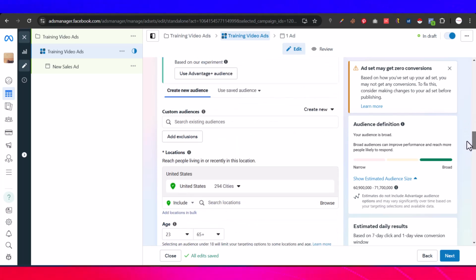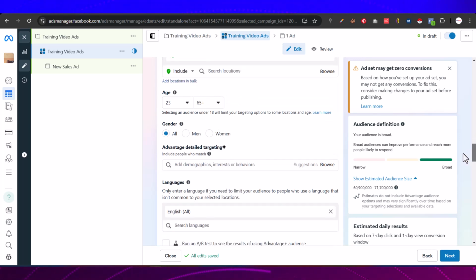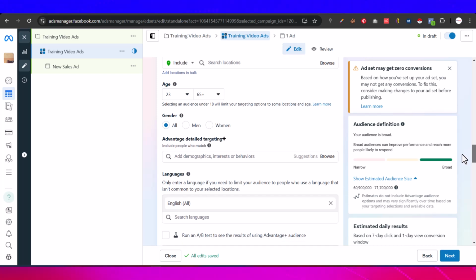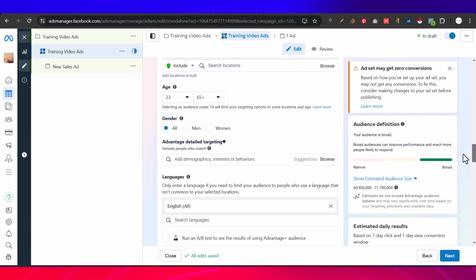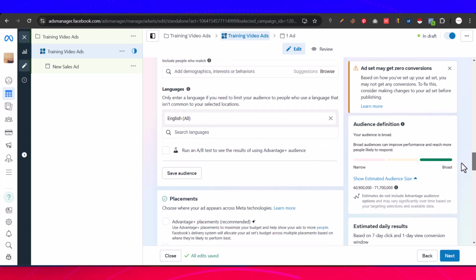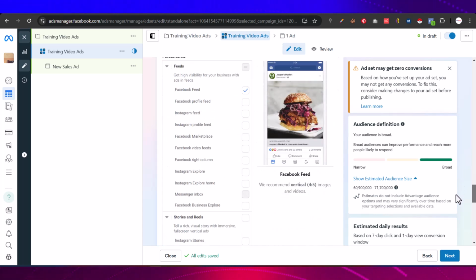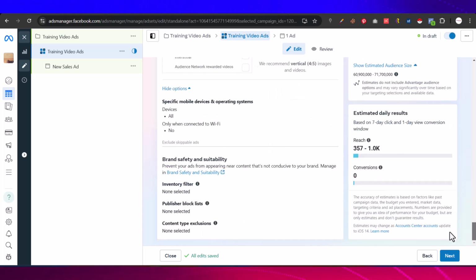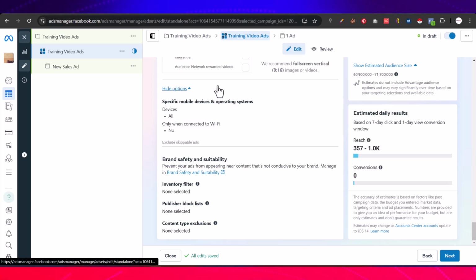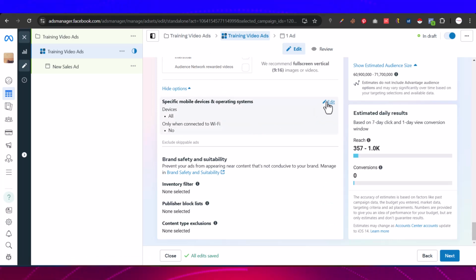I also want this ad to be shown to people who stay in the United States, majorly those who stay in the city, with the age range of 23 to 65, and let it be both men and women. And I'm doing zero targeting, or I'm targeting people who have interest in ebook. I want all of them to be speaking English all through. And the place where I want them to see this ad is on their Facebook feed. You get it now. Now lastly, even though they are seeing it on their Facebook feed and everything that we've mentioned, what kind of gadget do you want those people to use?